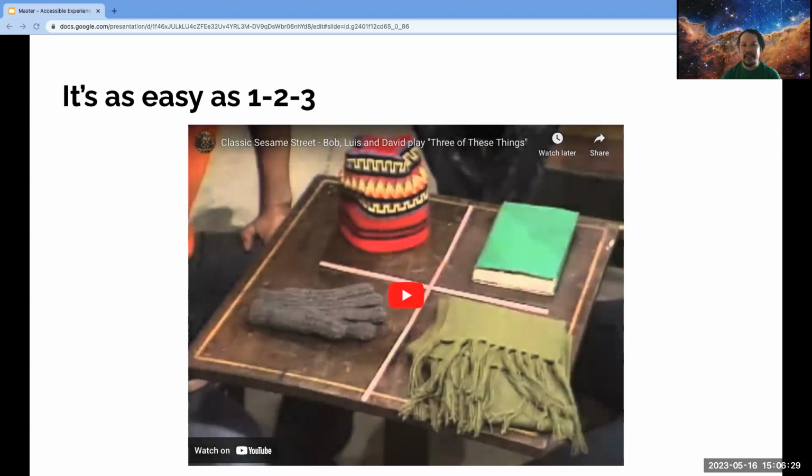Now, it may seem kind of confusing, but in practice, it's really quite simple. In fact, it's Sesame Street simple. So this is a video from a classic Sesame Street episode demonstrating the creation of an information architecture.